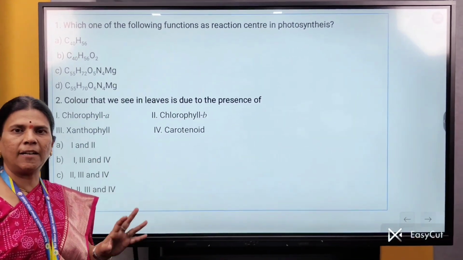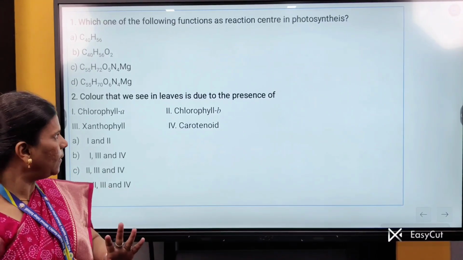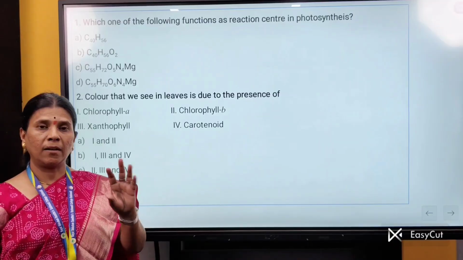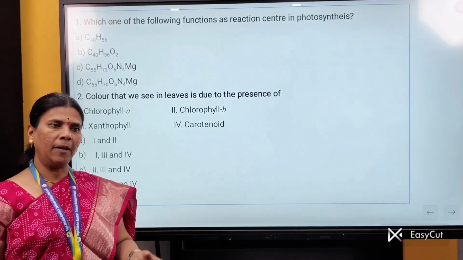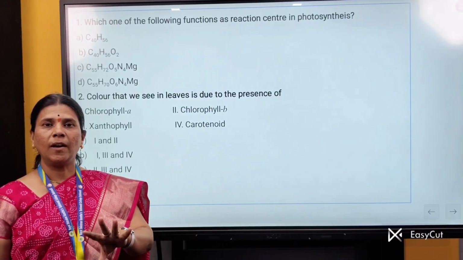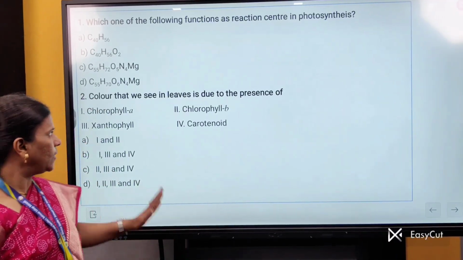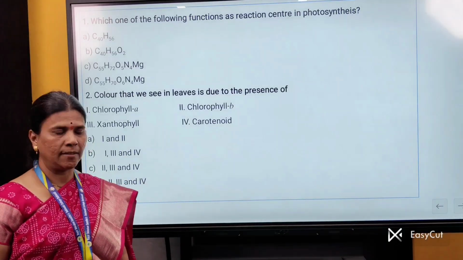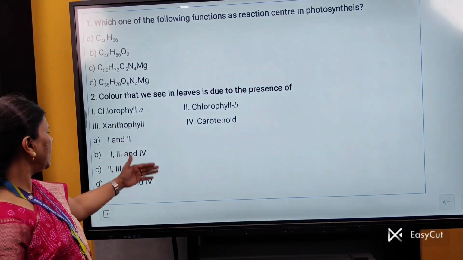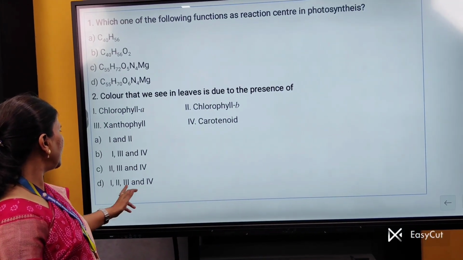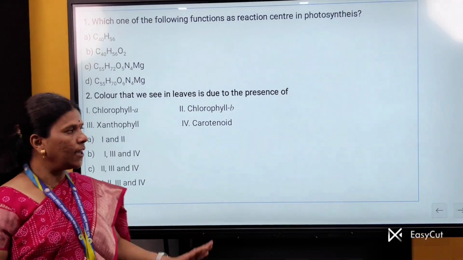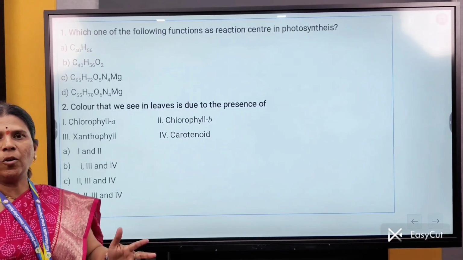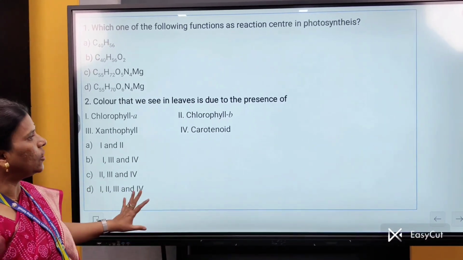The next MCQ is: the color that we see in leaves is due to the presence of. Yes, we know plants are green in color due to the presence of chlorophyll. But chlorophyll is not the only pigment present in the plant. Plants are green in color due to the presence of the main pigment and also due to the presence of accessory pigments. The options are chlorophyll A, chlorophyll B, xanthophyll and carotenoids. Yes, the correct answer is option D, that is first, second, third and fourth.